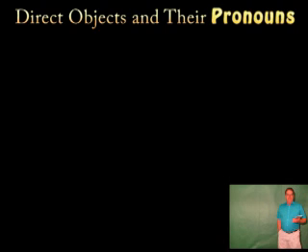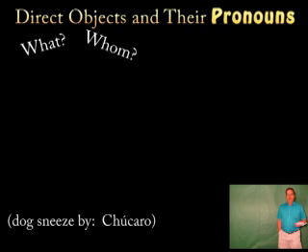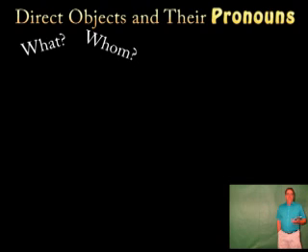The direct object in a sentence is the person or thing that receives the action of the verb. It also answers the question what or whom. So, if you were looking at a sentence and you did not know which element in the sentence was the direct object, you could ask yourself, what? You could ask yourself, whom?